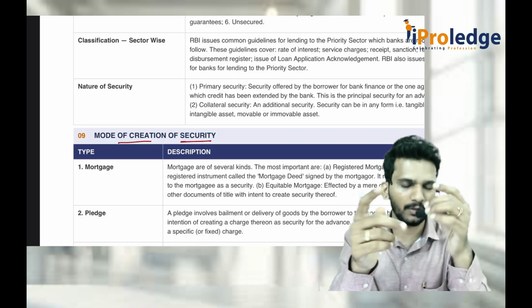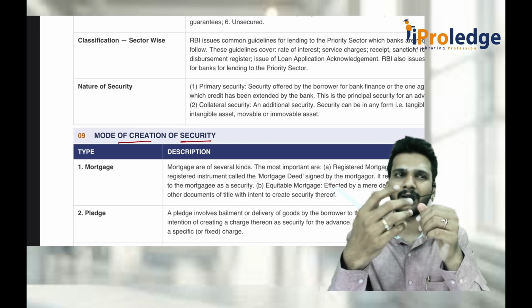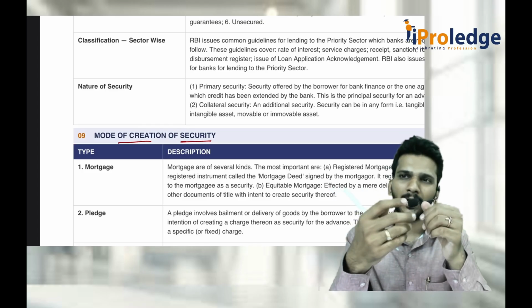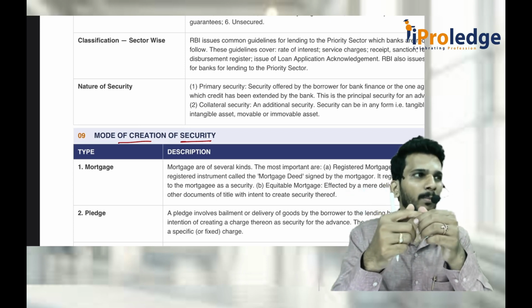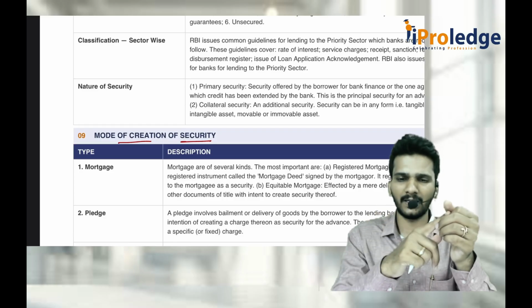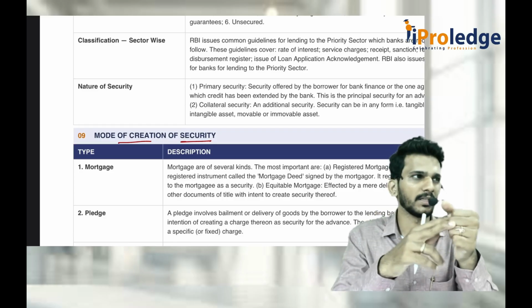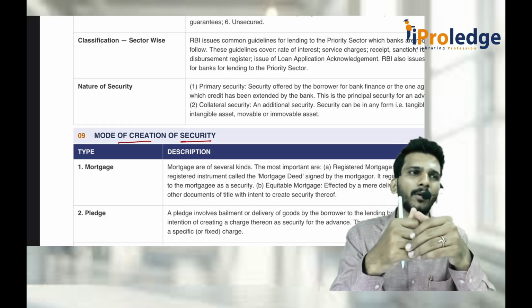That is a taken security. What is mortgage? Whenever an outsider wants to take a loan and wants to give something as security with respect to immovable property, if that immovable property is registered in the name of the bank, then that is called a mortgage. Then come these two things, hypothecation and pledge.